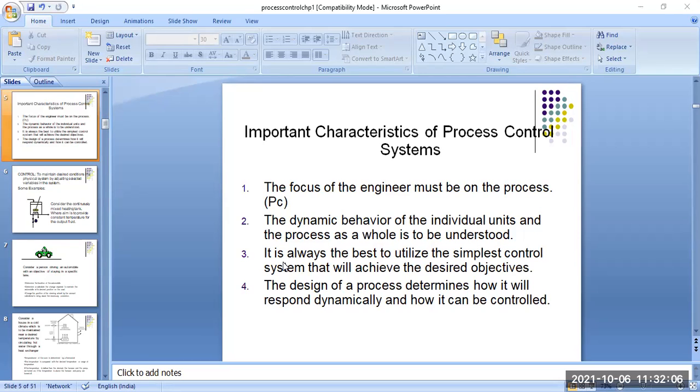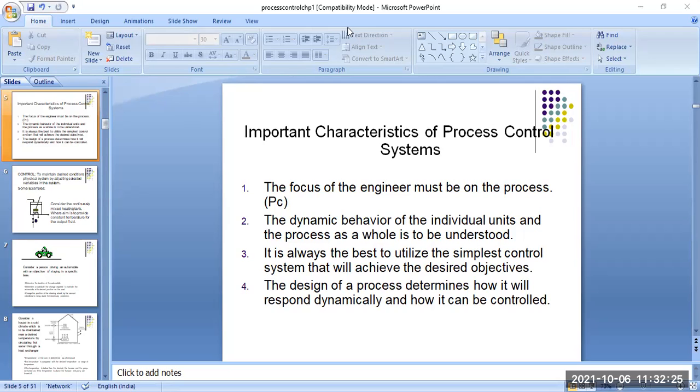First we have to examine the basic objective of this particular industry or plant. Then you apply the simplest control system, and this control system will achieve the desired objective.